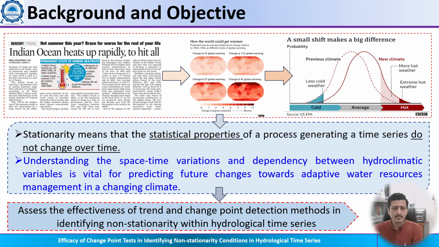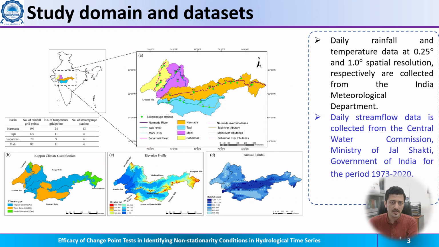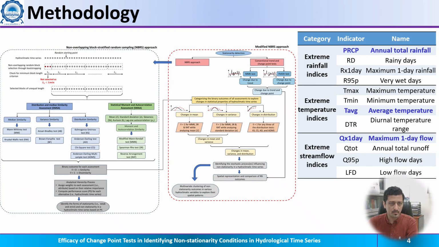Now, here we assess the effectiveness of traditional trend and change point methods in identifying non-stationarity in hydrological time series, for which we consider our study domain, the west flowing river basins. Here we have taken rainfall and temperature data from IMD and streamflow data from the Central Water Commission.